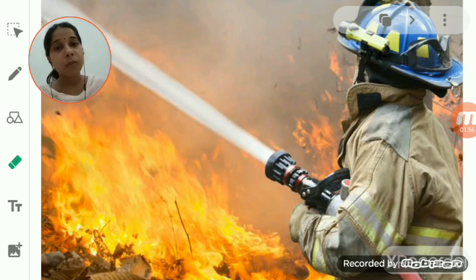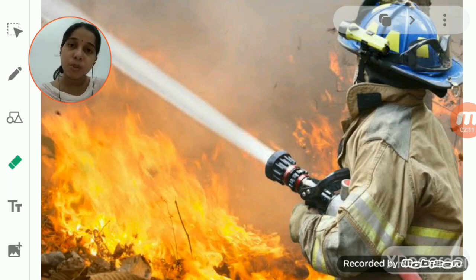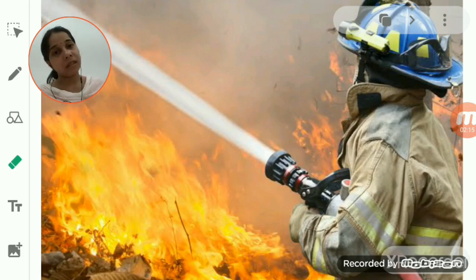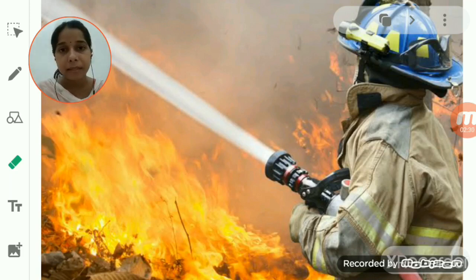Okay, so the water stream which is coming outside is because of the action, so it is coming in the forward direction, and it also exerts an equal and opposite force on the hose pipe, due to which it feels a force and goes in the backward direction. So the fireman has to hold it very strongly. Okay, so these are some of the examples of Newton's third law of motion that we have studied.